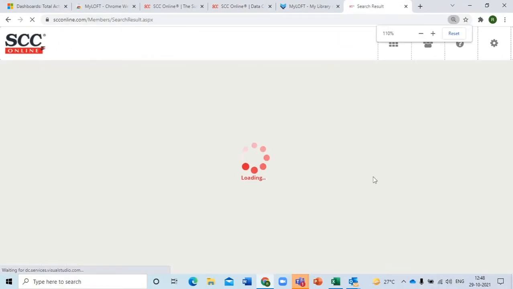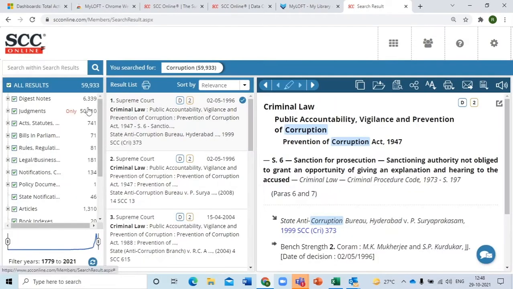Why only one word? Because all that you're asking for, latest, Supreme Court of India, all that will be given to you, which is an inbuilt feature of this particular website. So you don't have to worry about that. Let's see what we're talking about. You see the first column says we got around 59,000 results, close to 60,000 results.